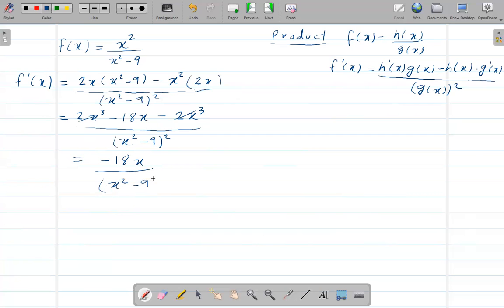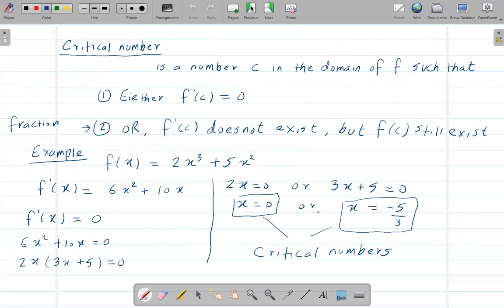Okay, so now here, like I said, when you are dealing with a fraction, you need to consider both cases. You have to consider either f prime of c is equal to 0, or find the value of c where f prime of c doesn't exist, but f of c still exists.